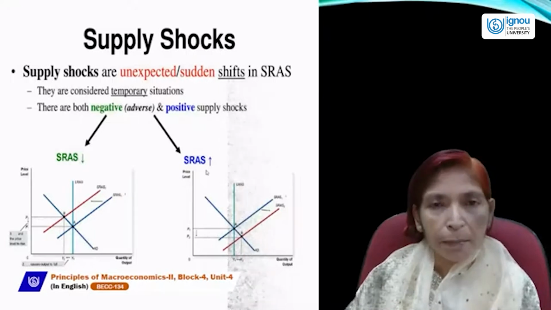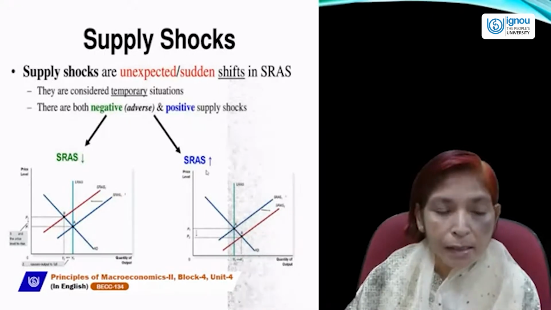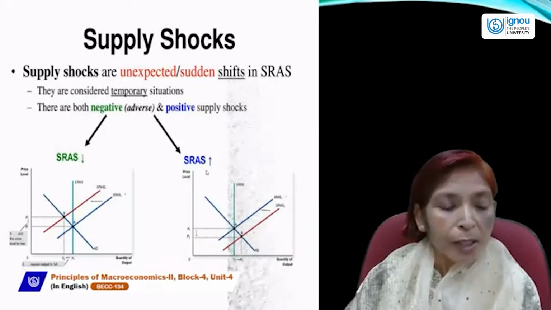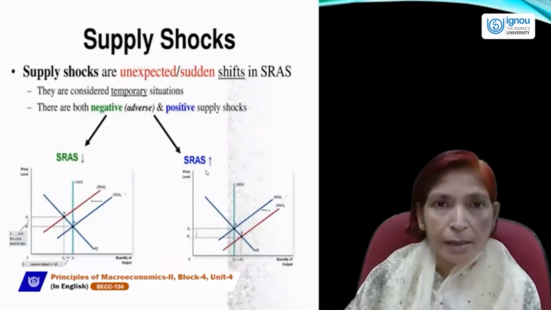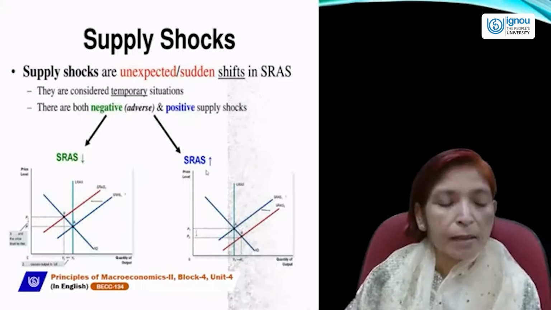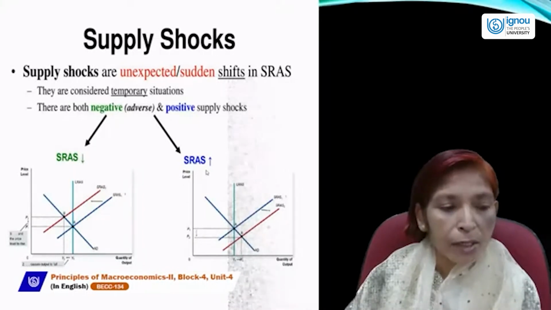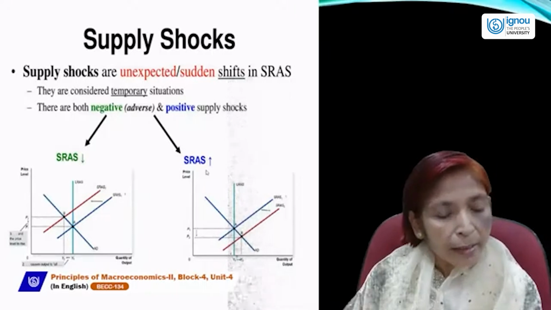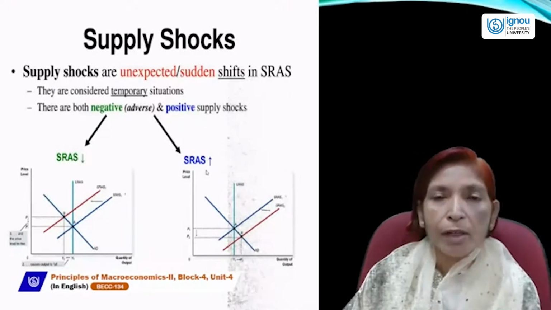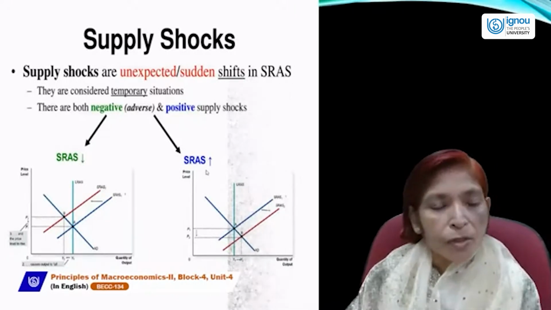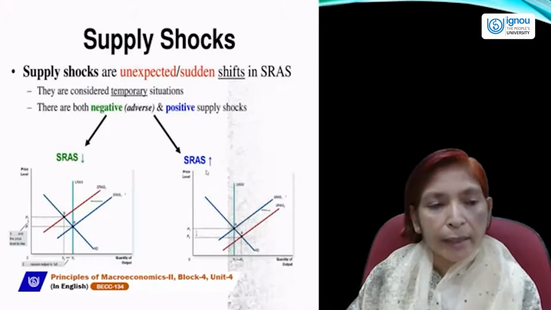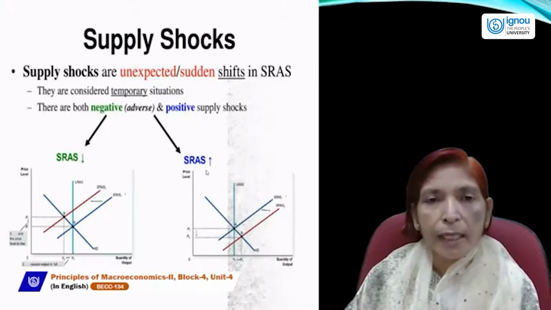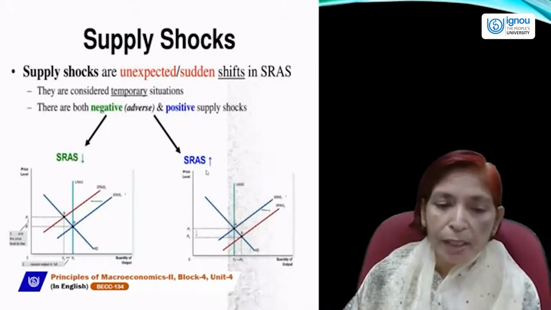Due to falling supply, price will rise, and if price rises, then consumers will demand less. If consumers spend less, then producers will also produce less, and in that case, the income level will fall. So this is the adverse or negative situation of aggregate supply shocks.